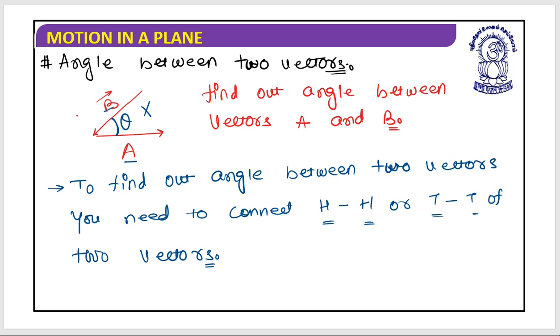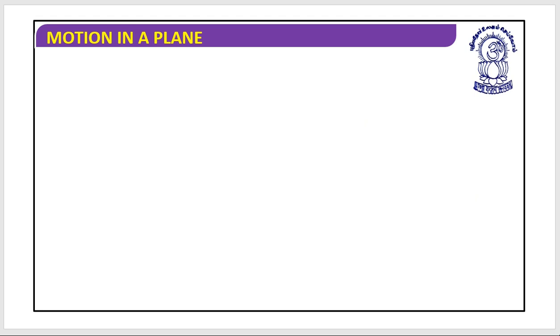So let's look at how these vectors can be connected head to head. This was the situation, if you remember: this is the vector A and this was the vector B. To find out the angle between these two vectors, I need to match head to head and tail to tail. This is the tail part of vector A. This is the head part of vector A. This is the head part of vector B and this is the tail part of vector B. So this is the situation.